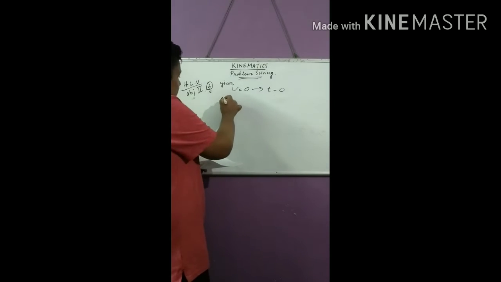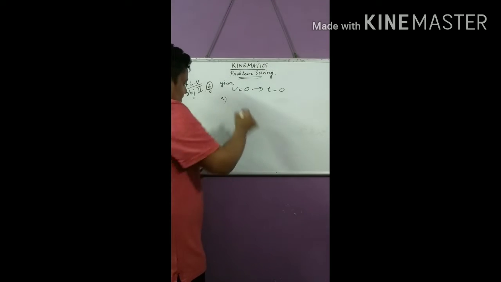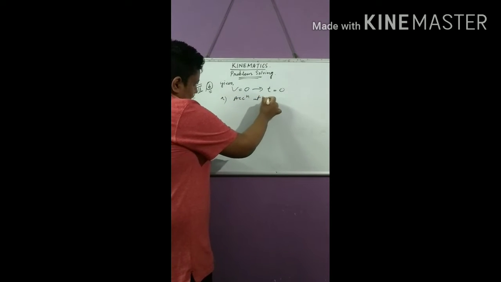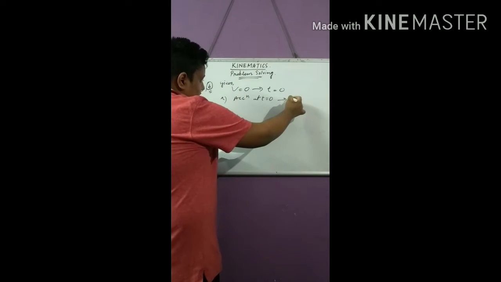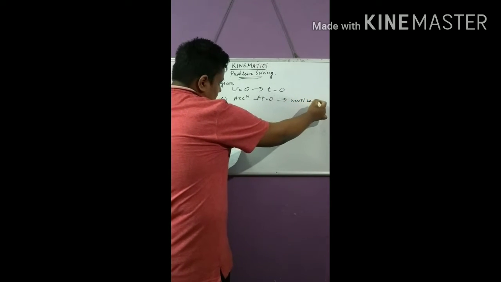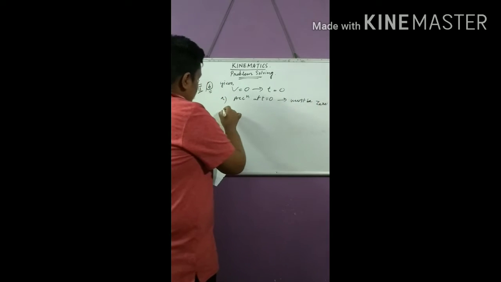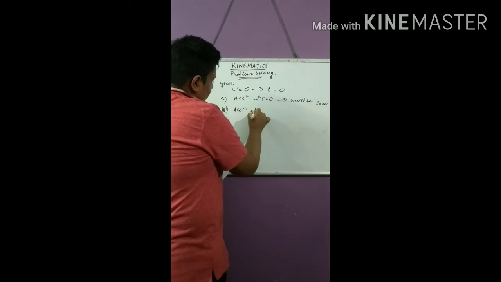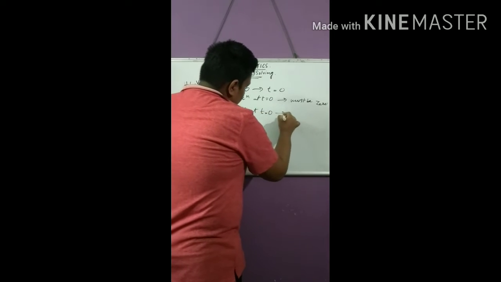First option is acceleration at t equal to 0 must be 0. B. Acceleration at t equal to 0 may be 0.